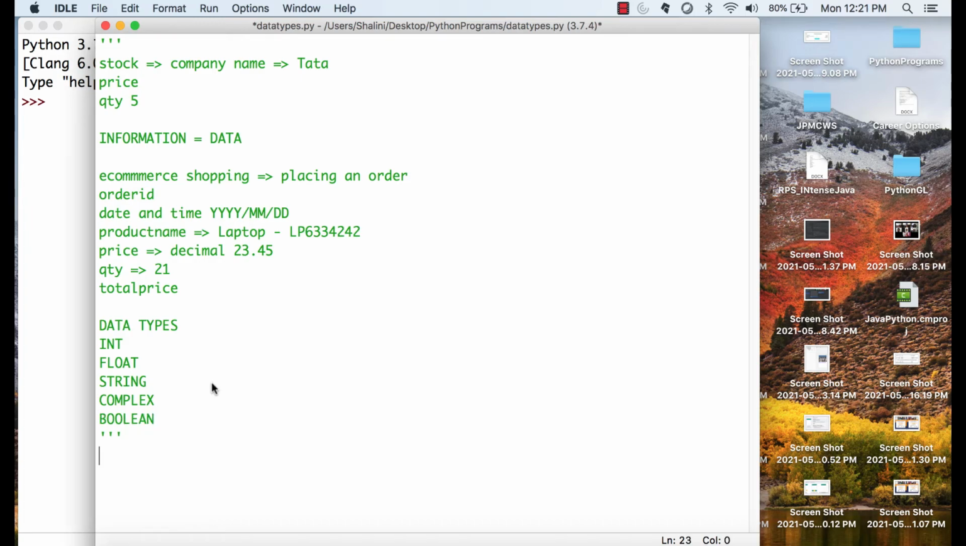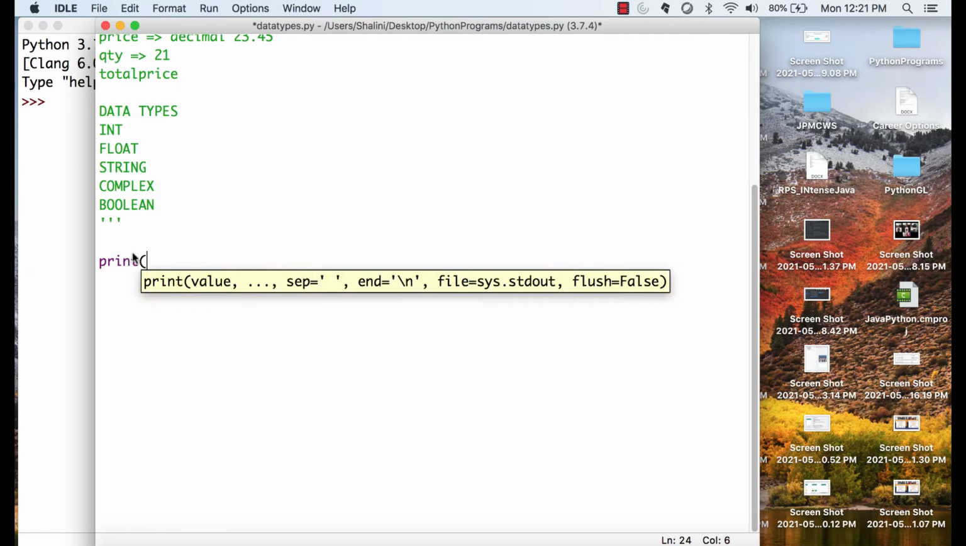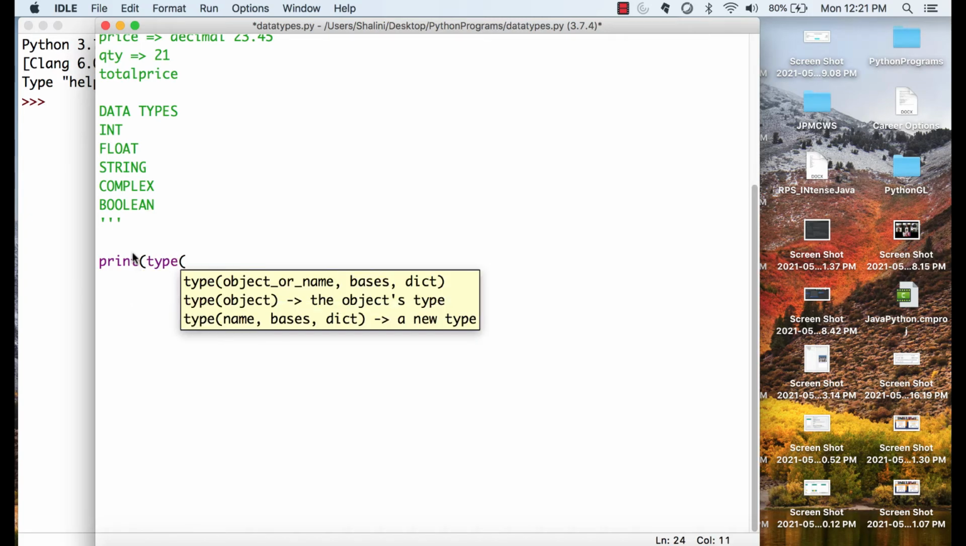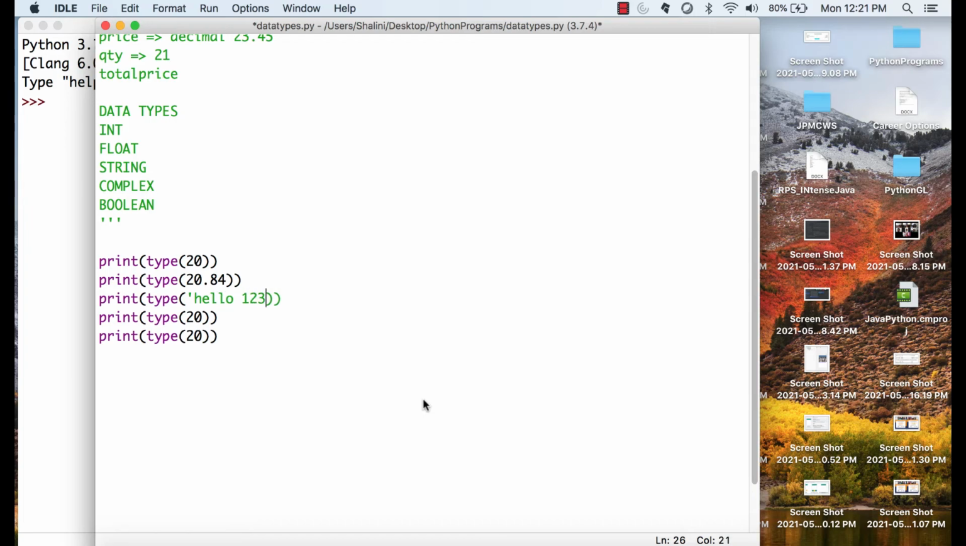Let's have a look. So say for example, I say print, round bracket. Remember, whenever we have a word followed by round bracket, it's always a function. So I say print type of 20. In the same way, type of 20 point something. I say print type of, in quotes, hello. You can write these as well. I say print type of True. I say print type of, say, 2 plus 3j.